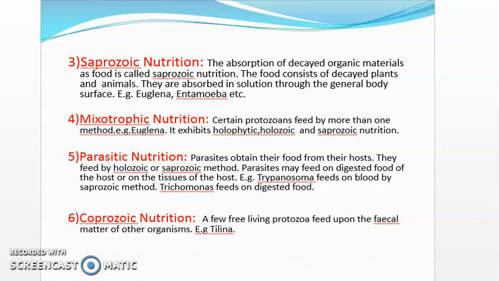And the last type, coprozoic nutrition. A few free-living protozoa feed upon the fecal matter of other organisms. For example, Tillina. Thank you.